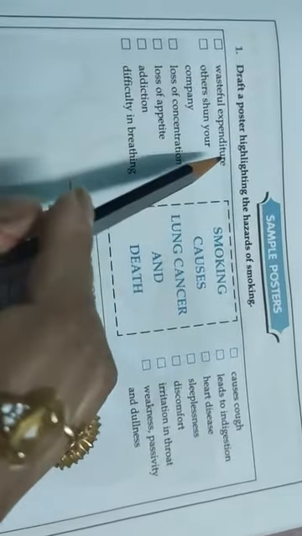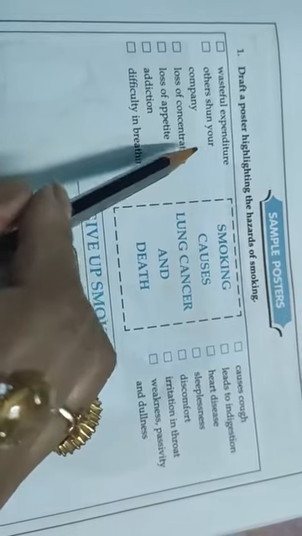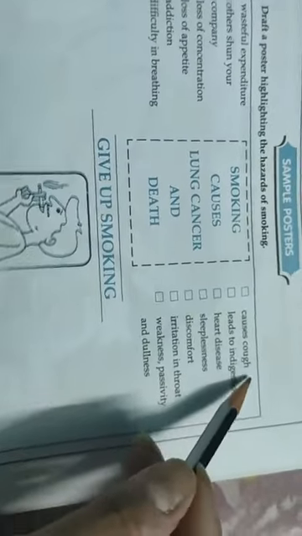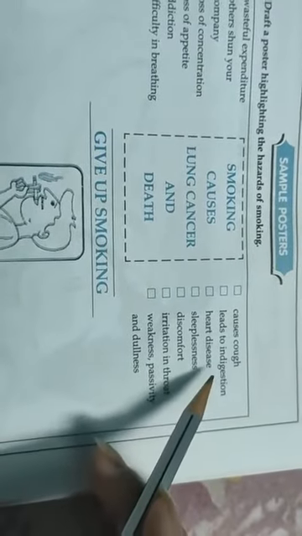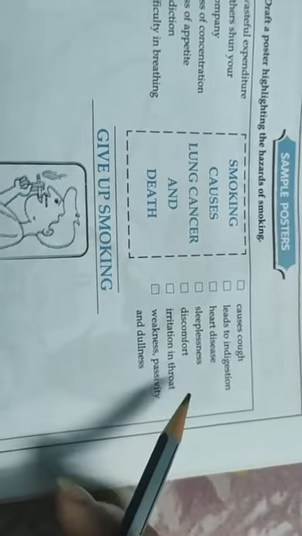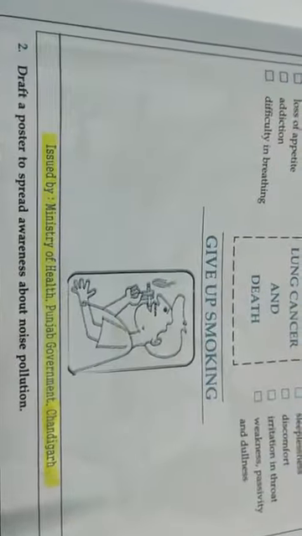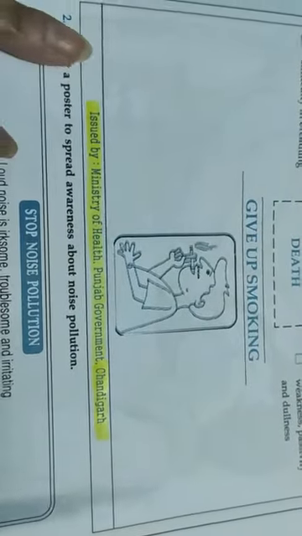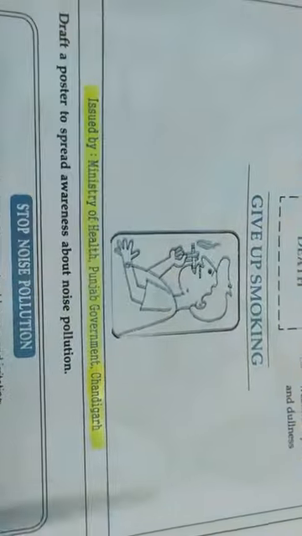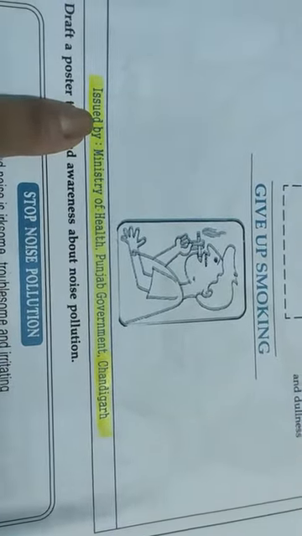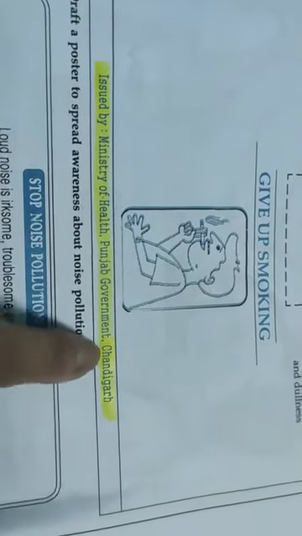For example, wasteful expenditure, others shun your company, loss of concentration, loss of appetite, addiction, difficulty in breathing. It causes cough, leads to indigestion, heart diseases, sleeplessness, discomfort, irritation in throat, weakness, passivity and dullness. And here it says give up smoking. They have put up for us some sort of composition over here in terms of a picture. And in the end, the most important thing, who has issued this poster? Ministry of Health, Punjab Government, Chandigarh.